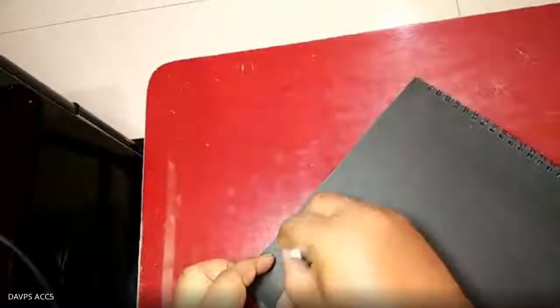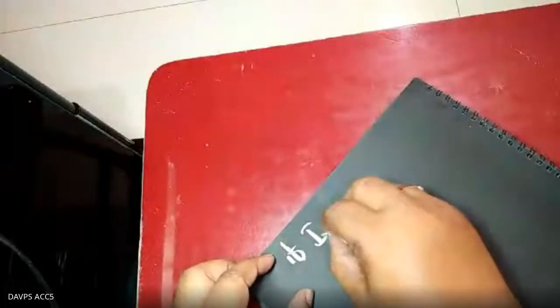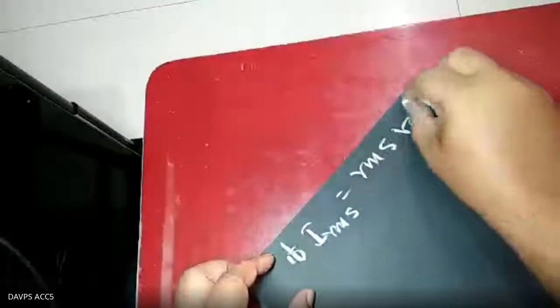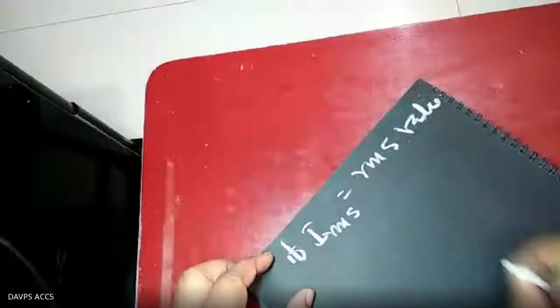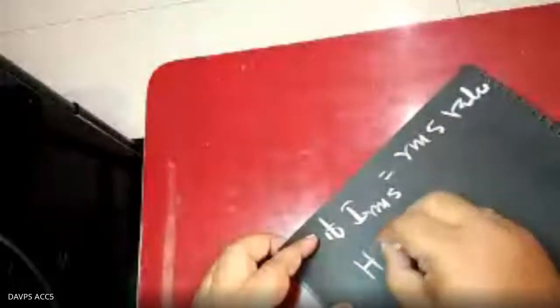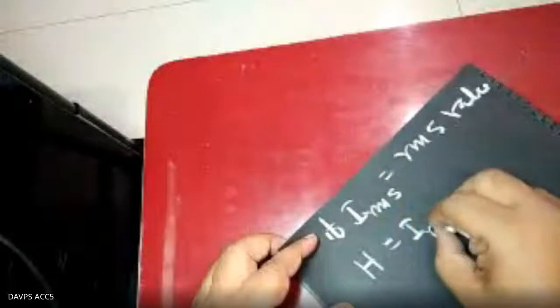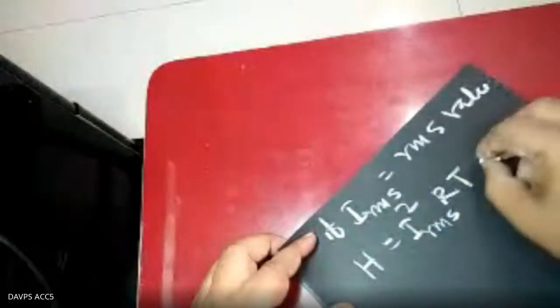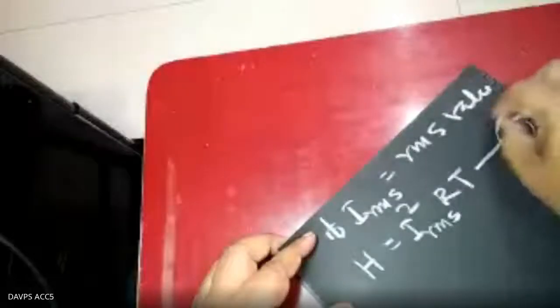If IRMS is the RMS value of the current, then the heat generated is H equal to IRMS square R, over a complete cycle T. That is equation 2.